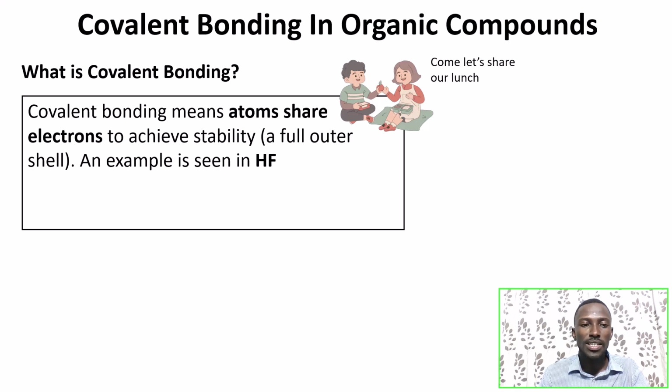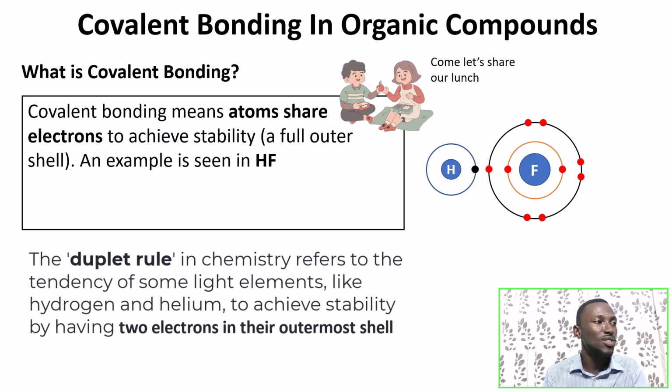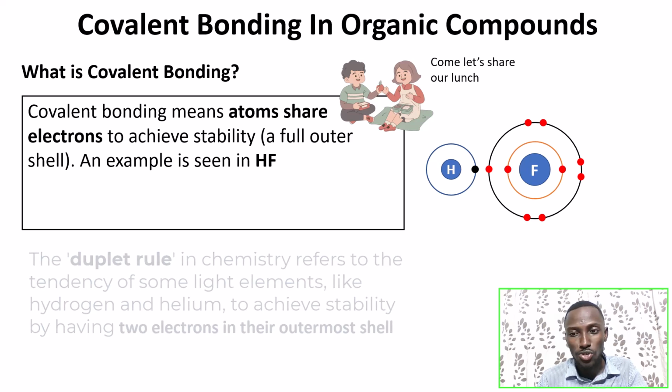Good. An example of a compound that shows covalent bonding is hydrogen fluoride, a bond between hydrogen and fluorine. Hydrogen has to satisfy the duplet rule, meaning it needs 2 electrons in its outermost shell to be full. But how many electrons do we see in hydrogen? Hydrogen has only 1 electron, so it's not stable. It needs 1 more to be stable.